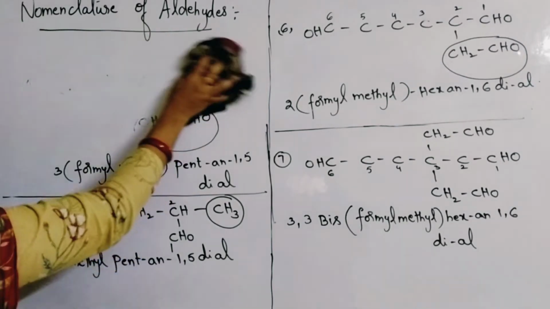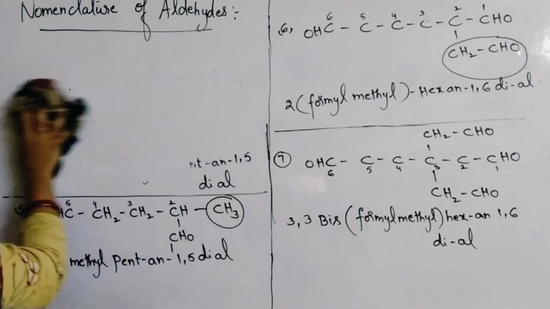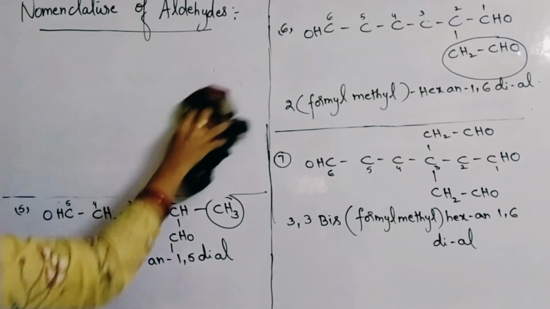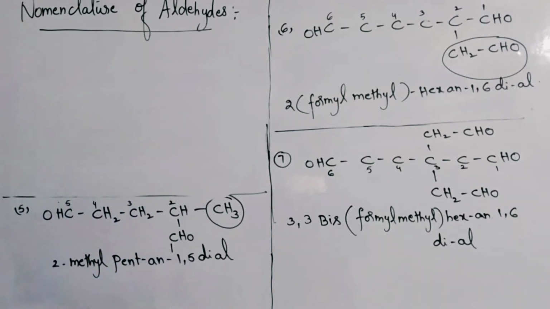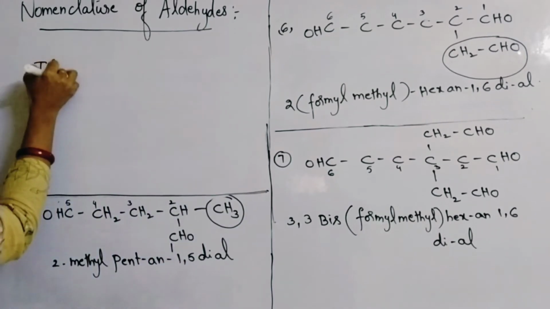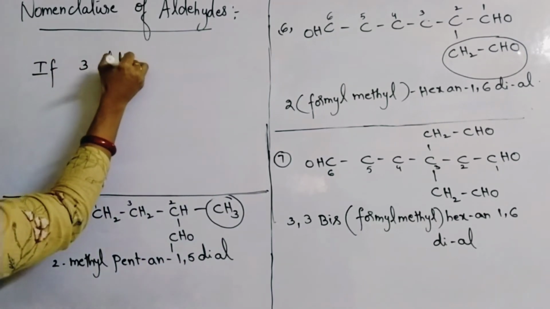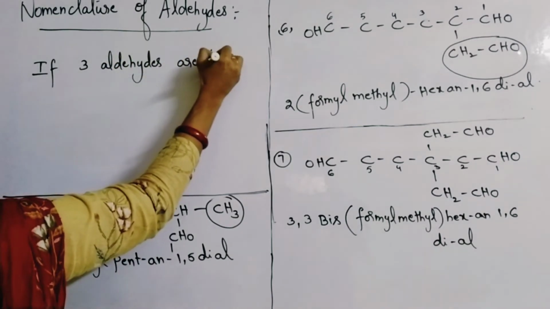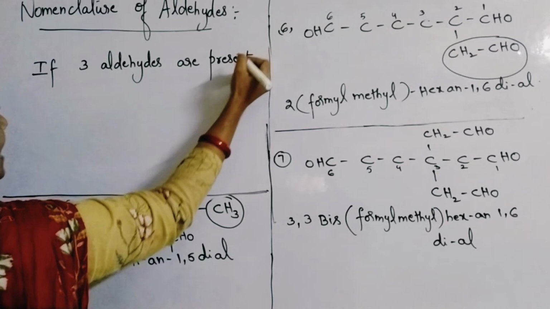If three aldehyde functional groups are present, how do you name the compound? If three aldehyde groups are present, you have to use the word trial.